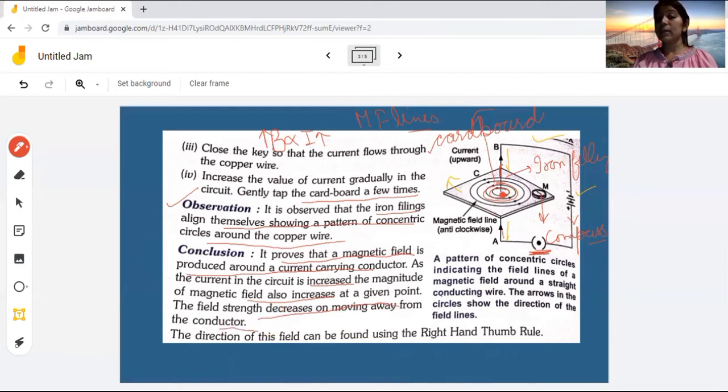When the distance between the conductor and the iron filings goes on increasing, then we can say the field strength decreases.